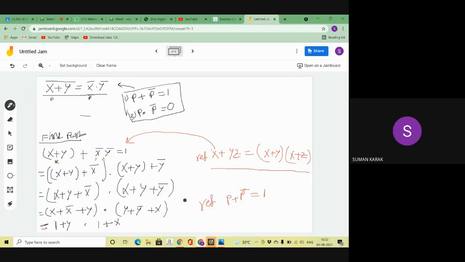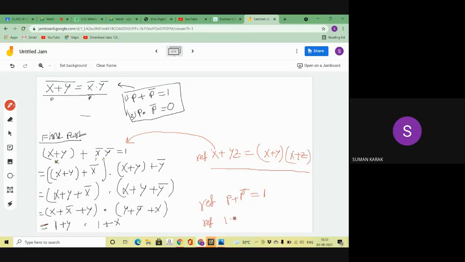Now again I am applying the properties of the 0 and 1. What is the second law about the properties of the 0 and 1? You can see, check it. 1 plus x is equal to 1, right?